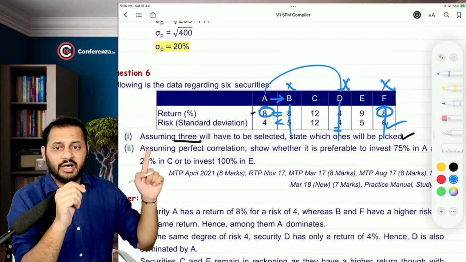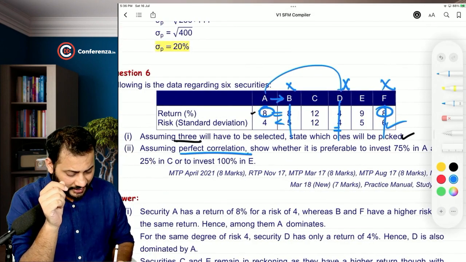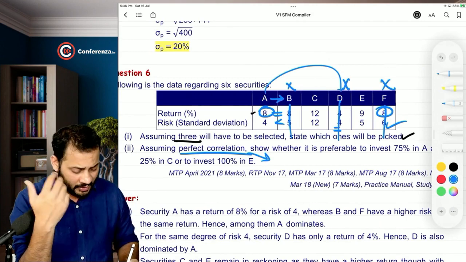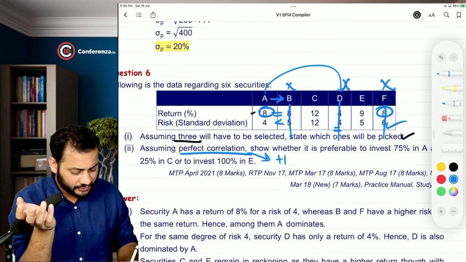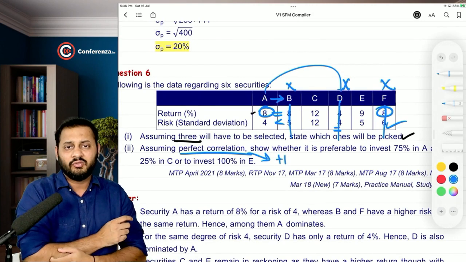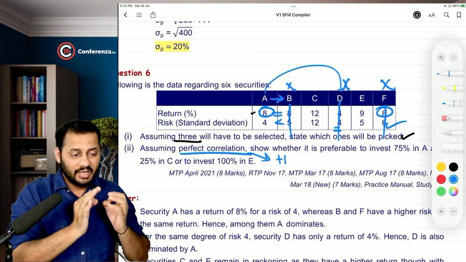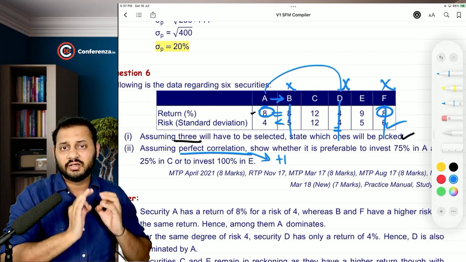Now the question: assuming perfect correlation, they have not told us positively or negatively. When nothing is given in the question, we will assume it as a positive correlation. What does that mean? Whenever the positive correlation is there, you are never going to reduce the risk.